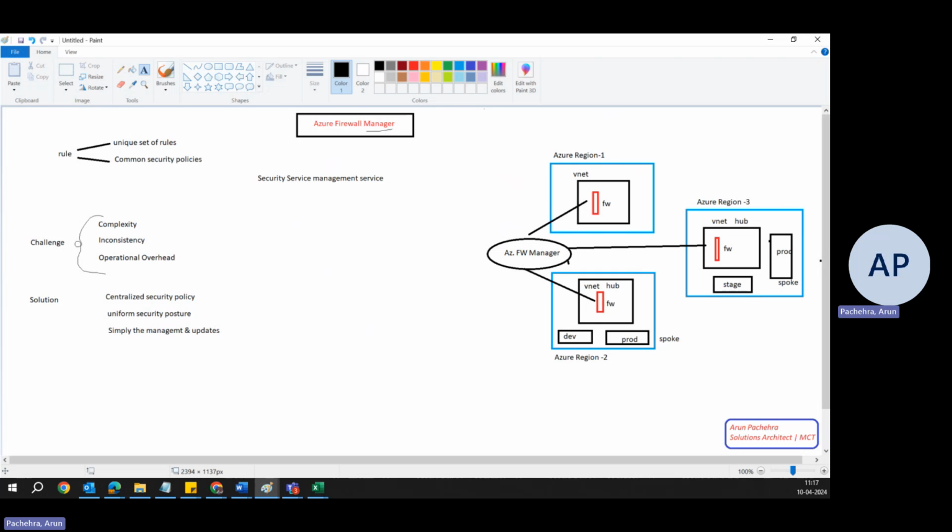There's a lot of things we can try to perform in lab once the subscription is enabled. For now, that's all about it.